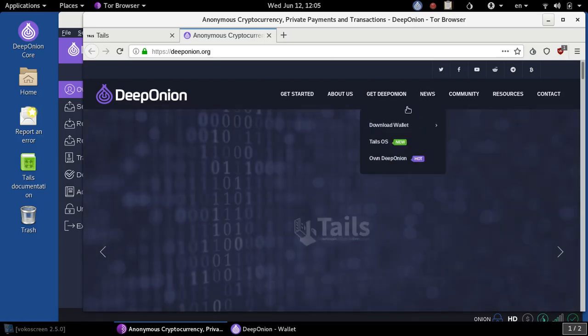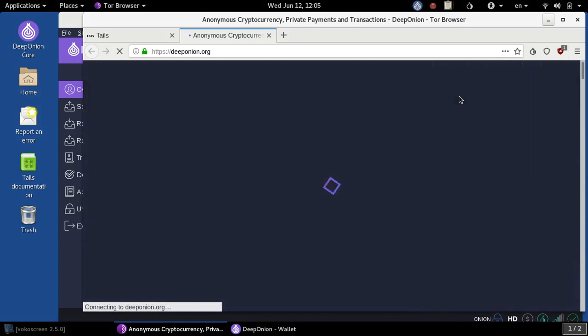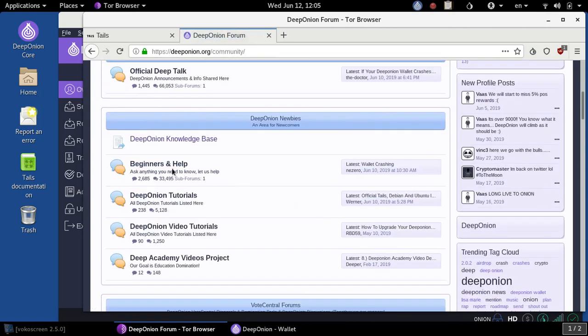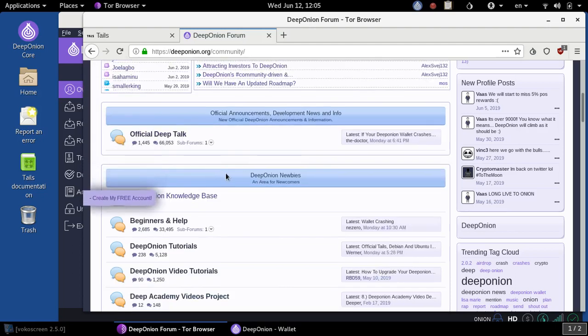And if you go to the community tab, you can get to the forums where if you have any problems, there's a help section. Just go in there and put in your question and people will be glad to help you out.